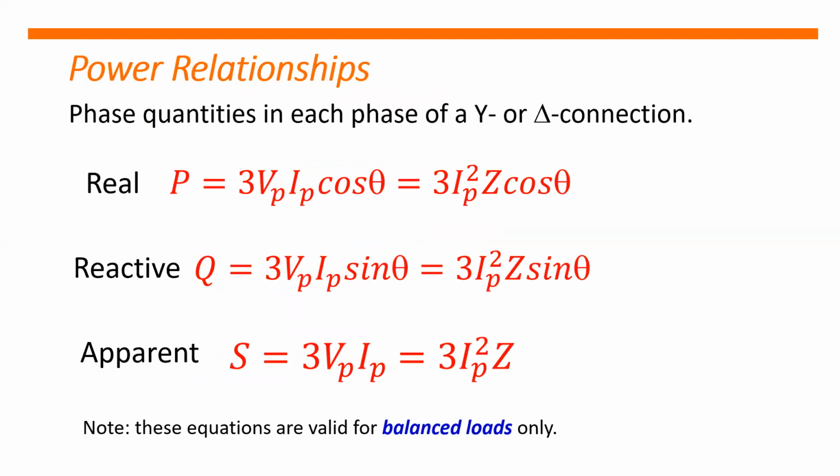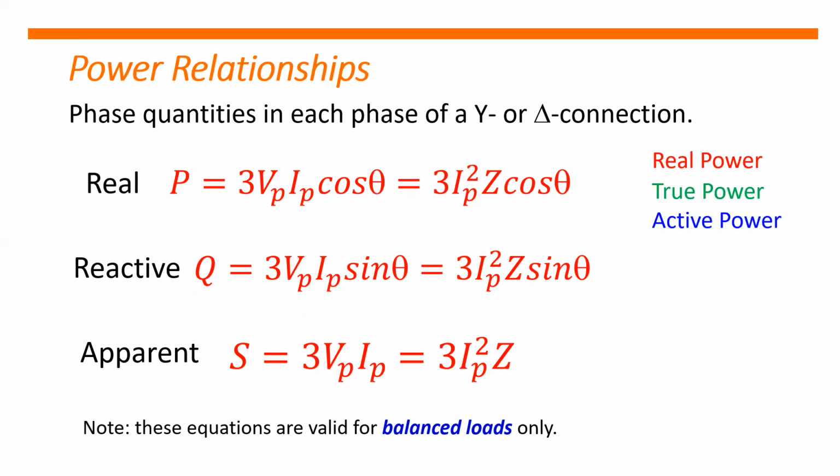So phase quantities in each phase of a Y or delta connection, yung real power natin, P is equal to 3 multiplied by phase voltage multiplied by phase current multiplied by cosine theta. That is our real power. So yung real power natin, tinatawag din natin siyang true power at active power.